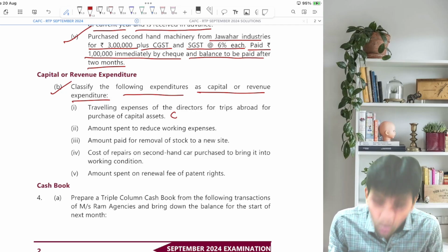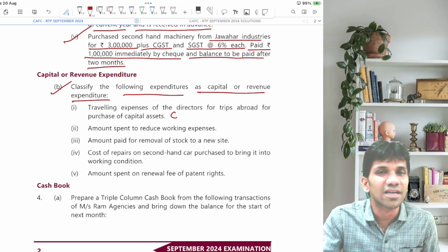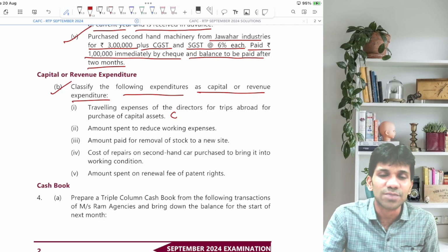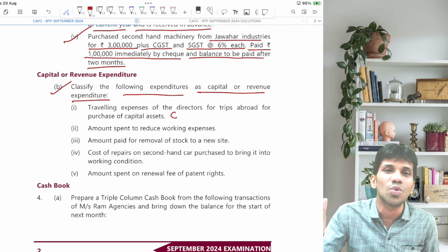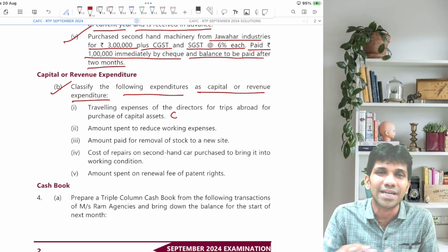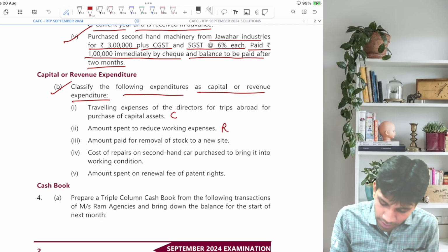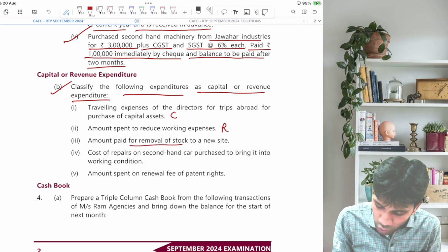Amount spent to reduce working expenses. We have incurred some expenses so that the day-to-day cost decreases. Can I say any expenditure which has been incurred to reduce or to improve the day-to-day working is nothing but revenue expenditure.